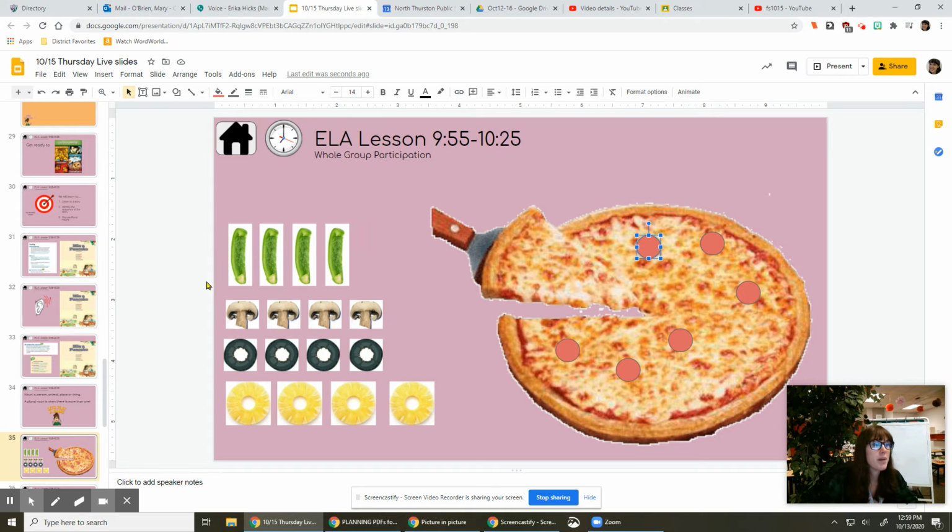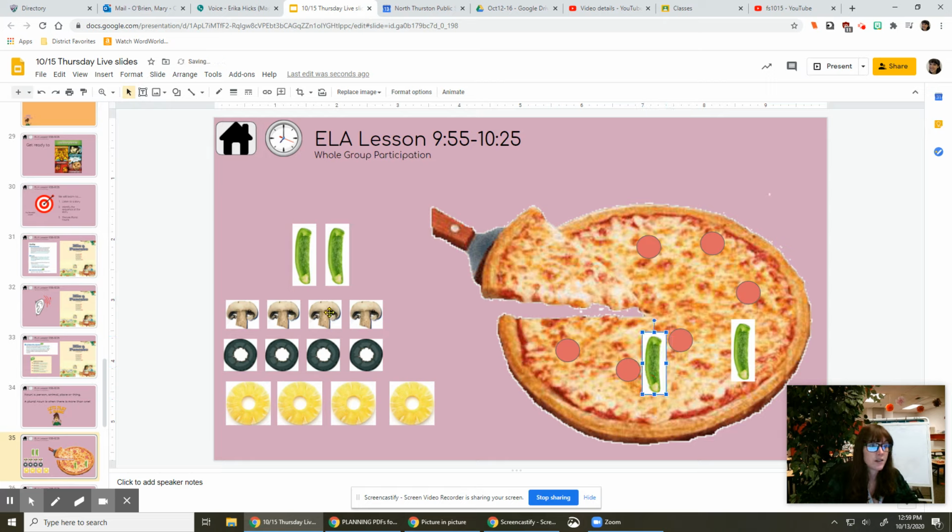Let's try it again with the pepper. One pepper on our pizza is just one pepper. That's a noun. It's a thing, something that we eat. One pepper. But if we add more, it becomes peppers. I see how I added the S there? Those are plural nouns. It went from a pepper to peppers. Very good. Let's try another one.